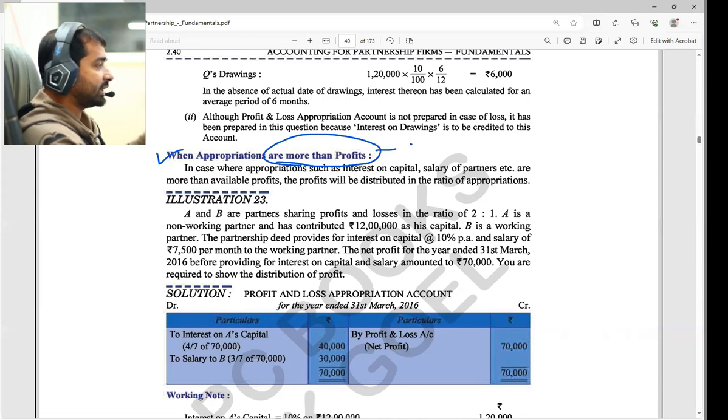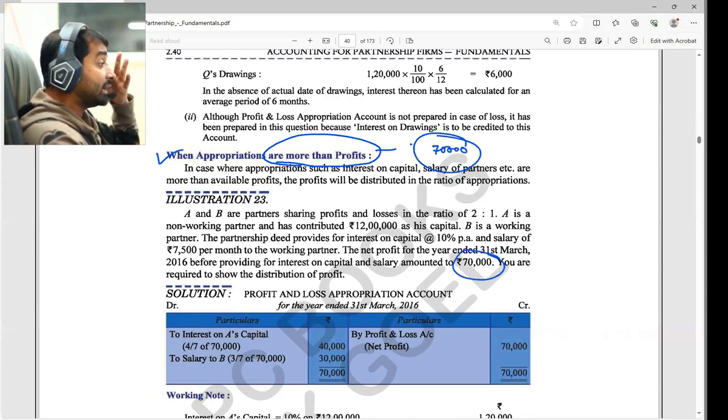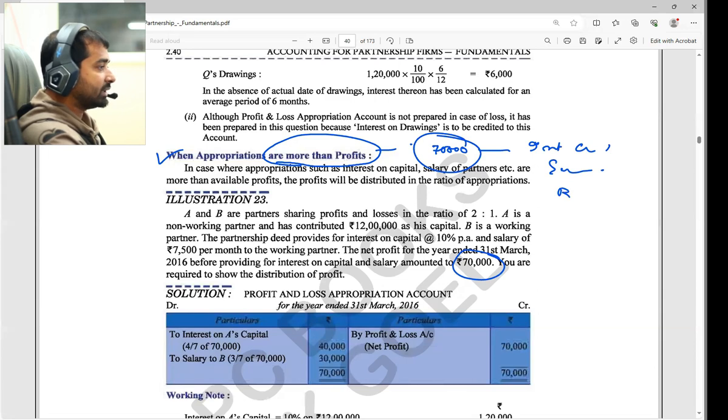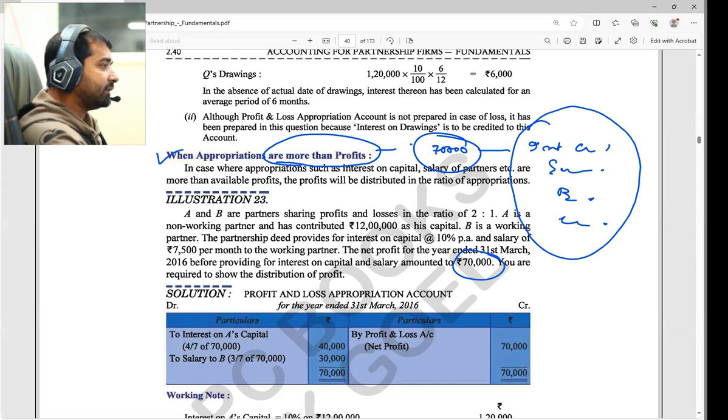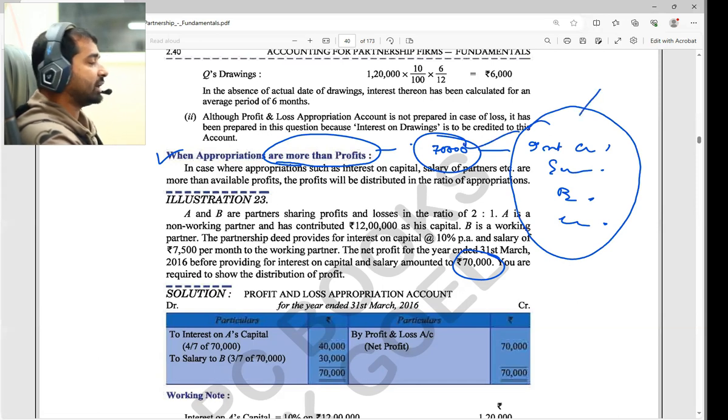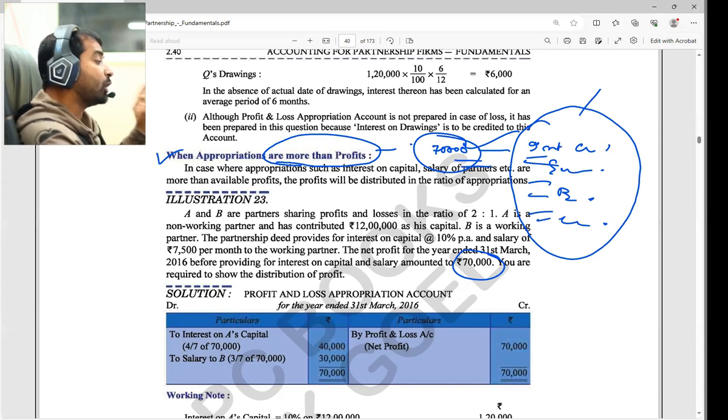Say the first question gave a 70,000 profit, but this profit will be distributed after giving the appropriations: interest on capital, salary, bonus, commission. If these expenses I am computing come to more than 70,000, then we cannot pay these things. In that case, how should we deal with it? Let's see. That is the question.